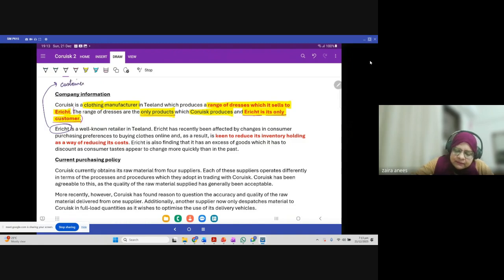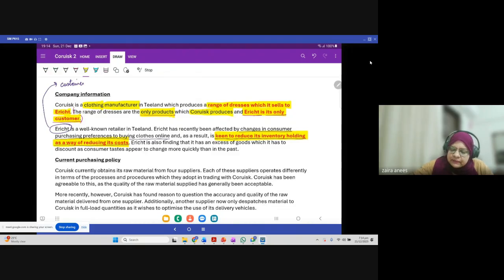Erich has recently been affected by changes in consumer purchasing preferences to buying clothes online, and as a result is keen to reduce inventory holding as a way of reducing its cost. So this is not us. This is our customer, who wants to reduce inventory holding as a way of reducing its cost.